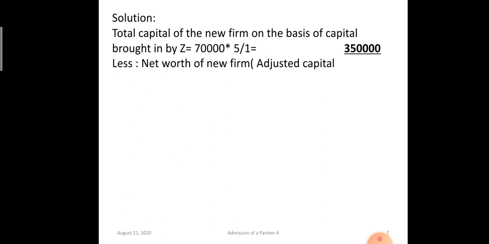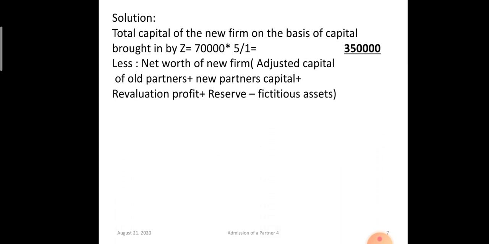Now the net worth of the new firm: adjusted capital of old partners plus new partner's capital plus revaluation profit or loss, if any loss will be deducted, plus reserves appearing on the liability side, and the fictitious assets will be deducted appearing on the assets side, like advertisement suspense. If goodwill is appearing, that will also be written off.